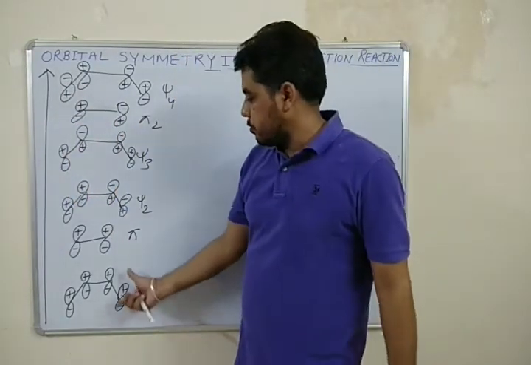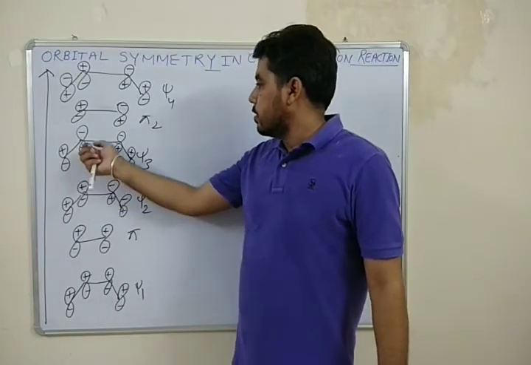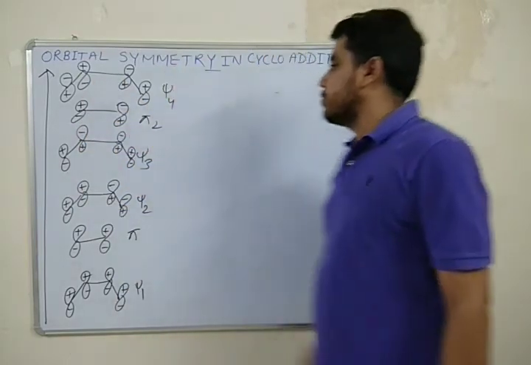This Psi1 has 0 nodes, then 1, 2, and 3 nodes.